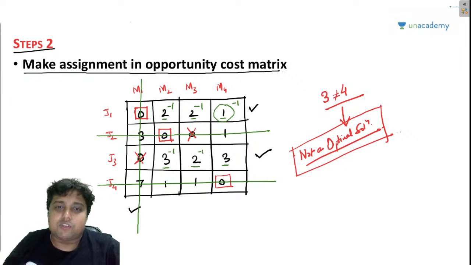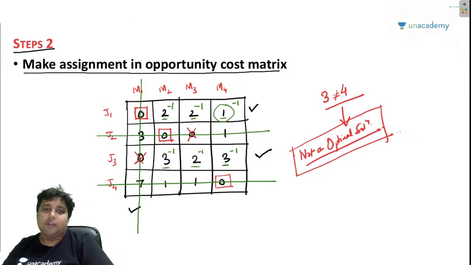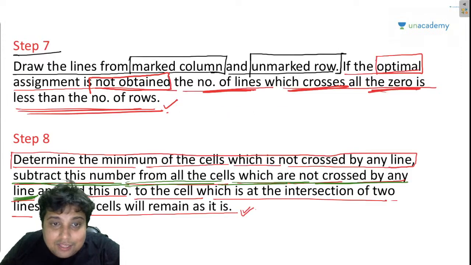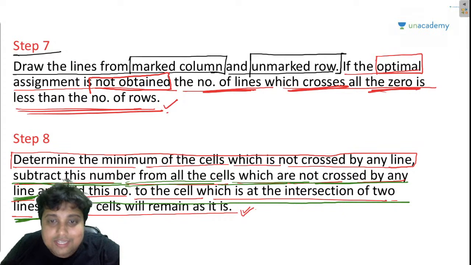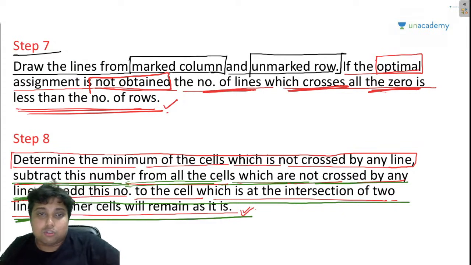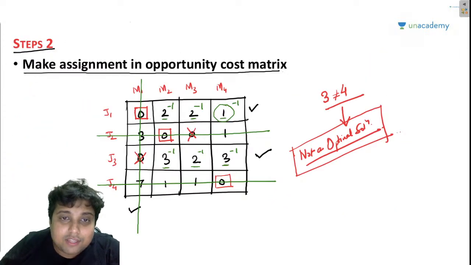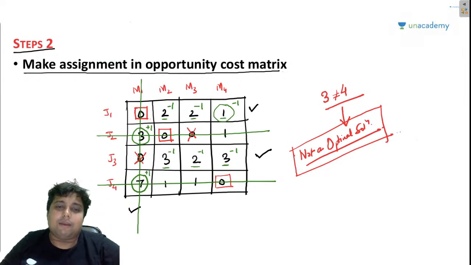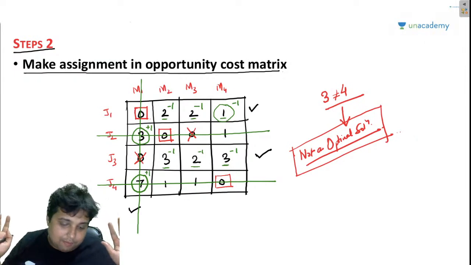These are the numbers which are not crossed by any lines, so I am going to subtract 1 from there. And now it further says, add this number to the cell which is at the intersection of two lines, and all other cells will remain as they are. This is at the intersection of two lines, and this is at the intersection of two lines. So we will be adding this one here, and all other cells will remain as they are.